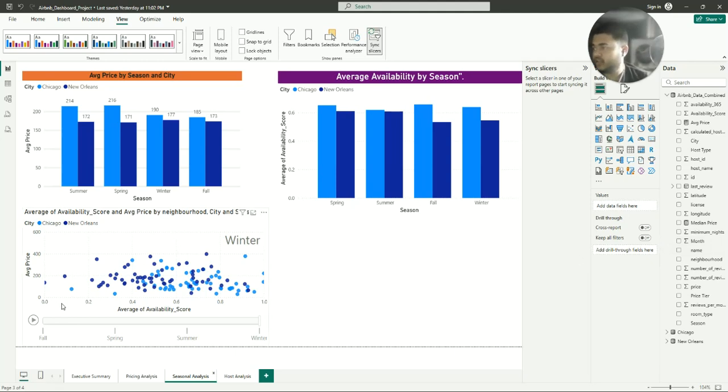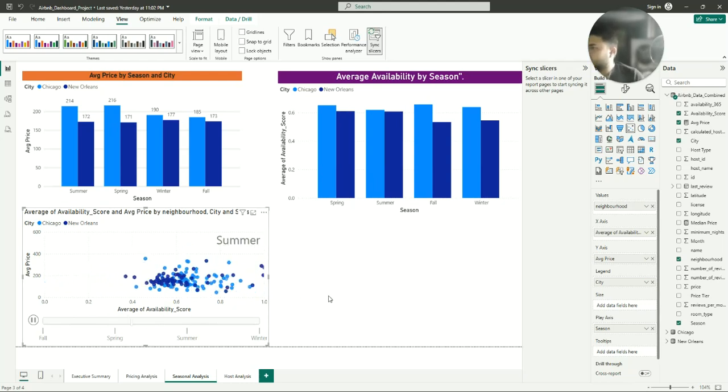Now let's move to our animated scatter plot. For a more advanced view, this animated scatter plot allows us to watch how the relationship between price and availability for each neighborhood shifts as we move through the seasons, providing a dynamic, multifaceted view of the market's pulse. Let's play the chart. You can see here how the prices are changing.